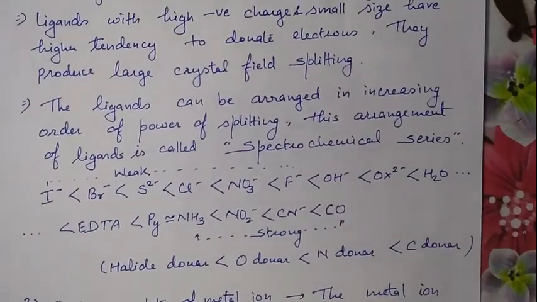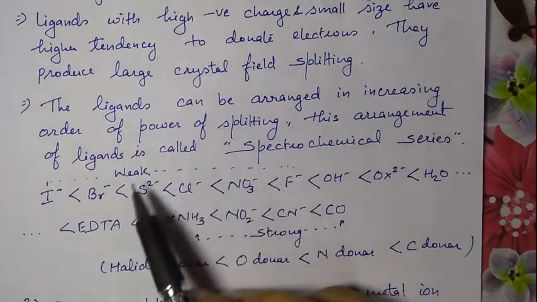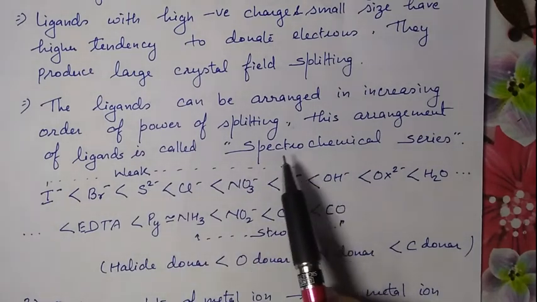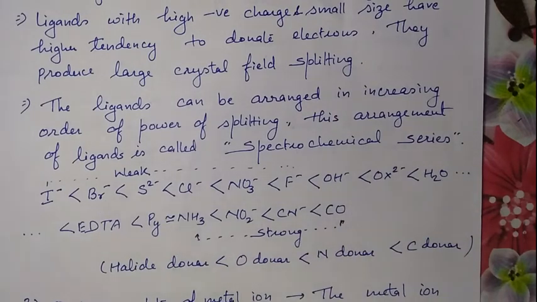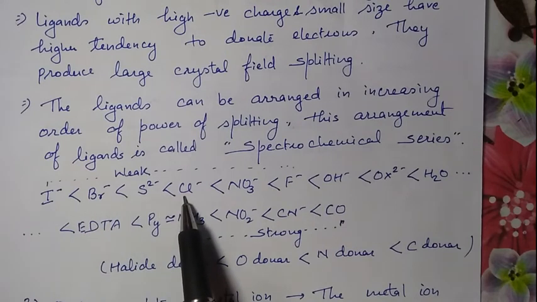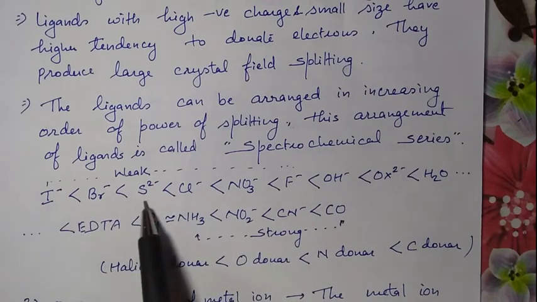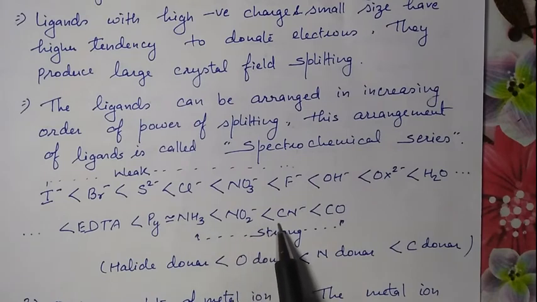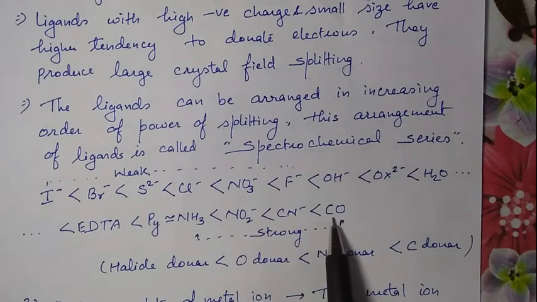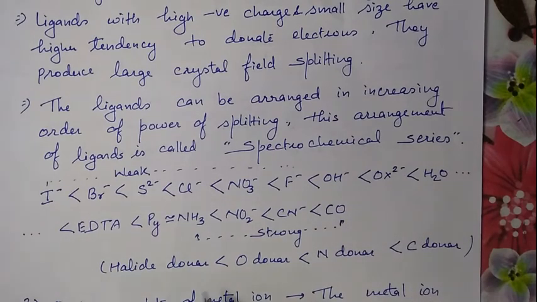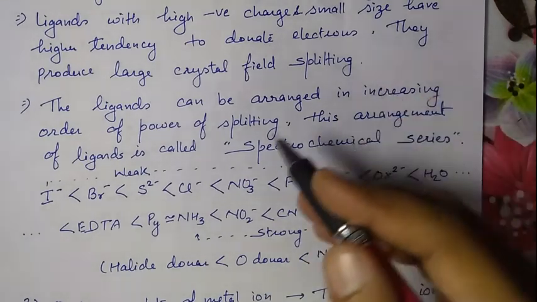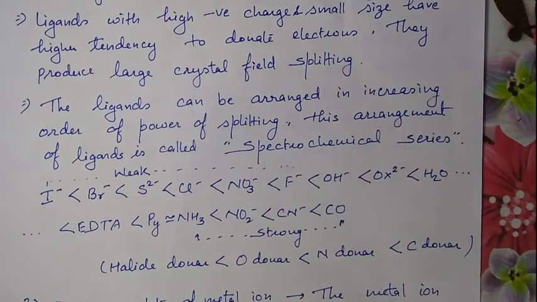The ligands can be arranged in increasing order of splitting power. This arrangement is called the spectrochemical series. These are the weak field ligands at the start, these are the strong field ligands at the end of the series, and these are the intermediate ligands. These ligands having higher splitting power mean the crystal field splitting energy will be higher.